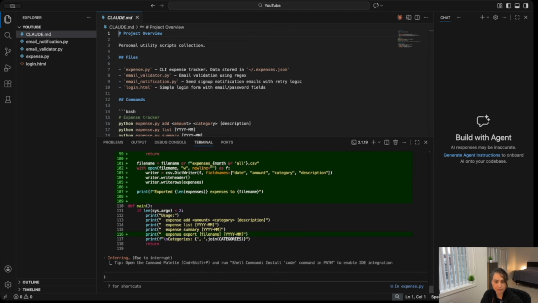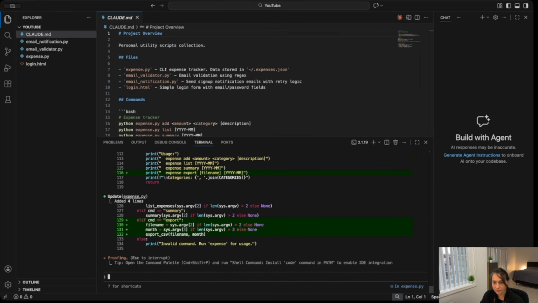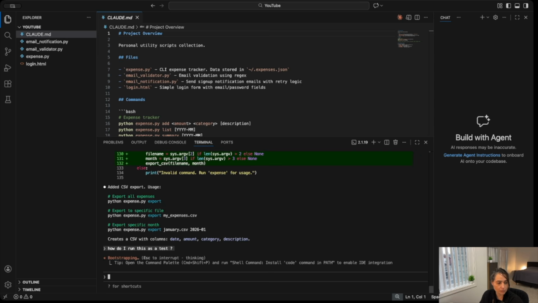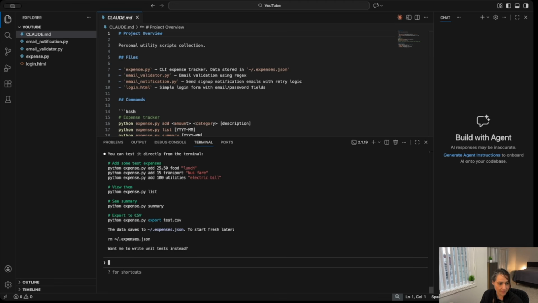Yes, it's implementing the CSV export as we asked it to. So I'm going to say yes, and it keeps creating the expense tracker.py. We are quite happy with it. It creates a CSV with columns amount, category, and description. Now we can say, okay, how do I run this as a test and see how it did, just to check it out? And it will even give us instructions to do so with what it said.